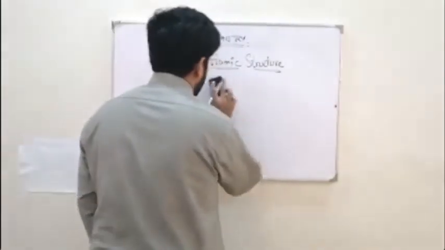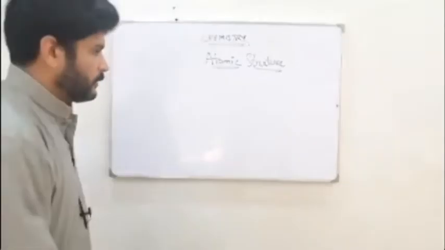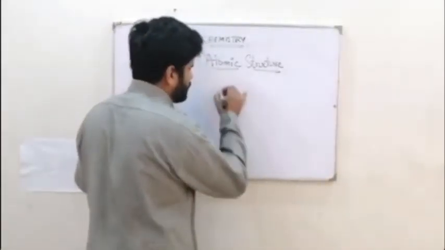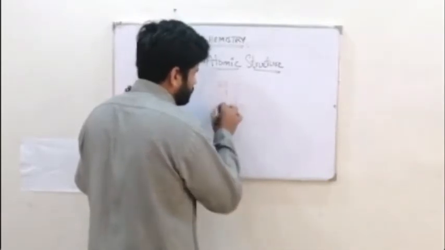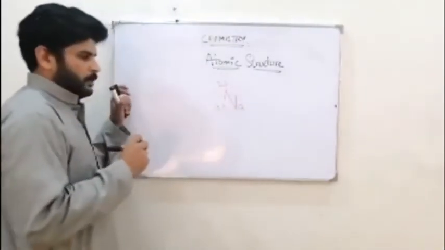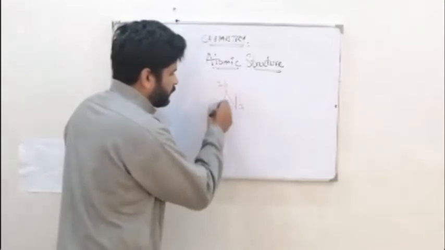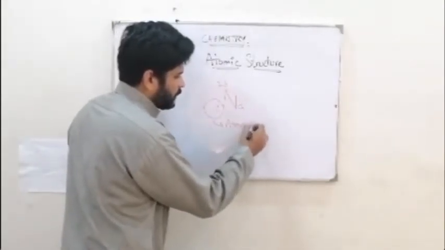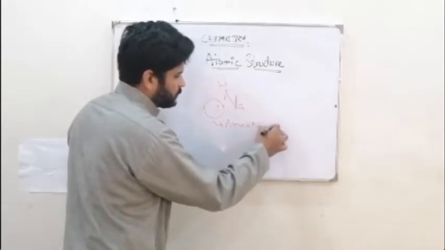Now you know that in an atom, for example, there is sodium. I'm going to write sodium here. This sodium is written in a periodic table like this. Now the smaller number represents the atomic number. Now what is atomic number?